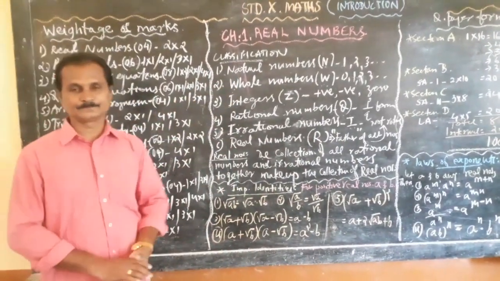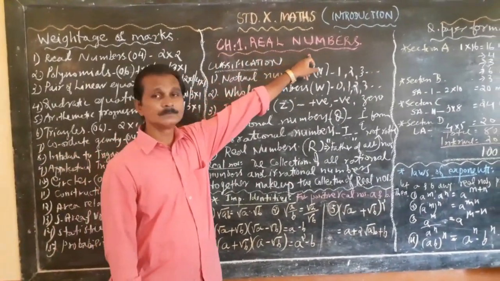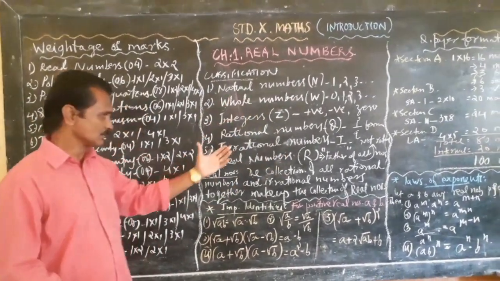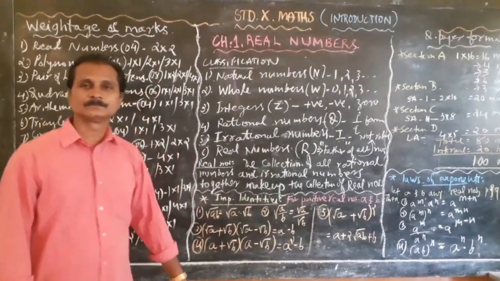Now we come to the point. What is our chapter name? Real numbers. Finally, we arrive at the conclusion. What are real numbers?